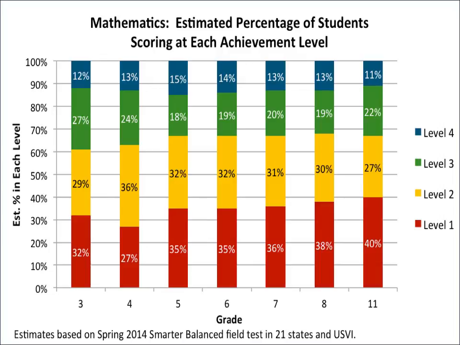Please keep in mind, the Smarter Balanced field test determines student achievement level as a Common Core learner. This data does not mean our students are performing lower than previous years. On the contrary, this data is our projected baseline indicator of student performance measured against a much higher standard. So to put it simply, the Common Core expectations for college and career readiness are higher than the previous benchmarks measured by STAR.